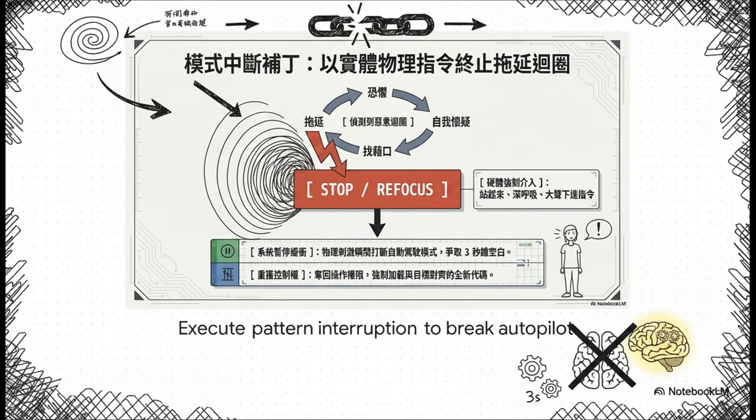But what happens when that sudden urge to quit hits before you even cross that threshold? Procrastination, believe it or not, isn't a time management problem. It's an automatic loop of fear, self-doubt, and excuse-making. You cannot logic your way out of it. Instead, we use a physical patch, pattern interruption. When that malicious loop starts up, you physically stand up, plant your feet, take a deep breath, and command out loud, stop, refocus. This sudden physical stimulation instantly interrupts the autopilot, giving your conscious mind a 3-second blank space to step in and forcefully realign with your actual goals.